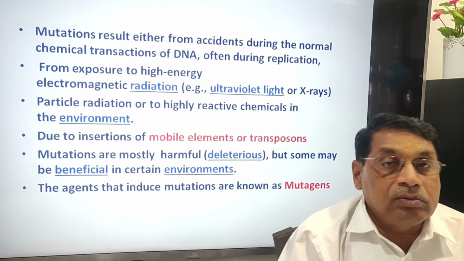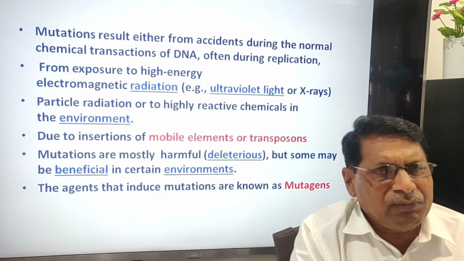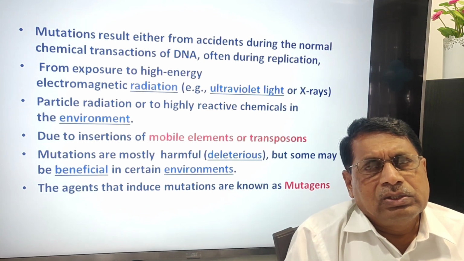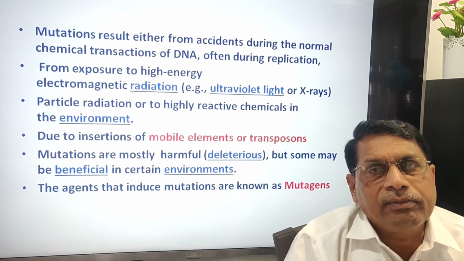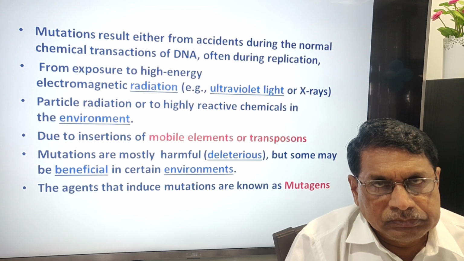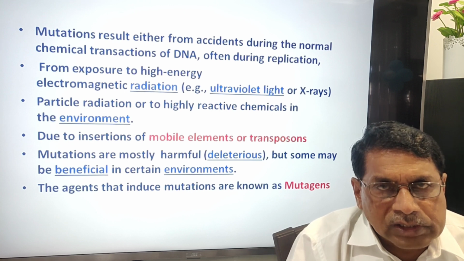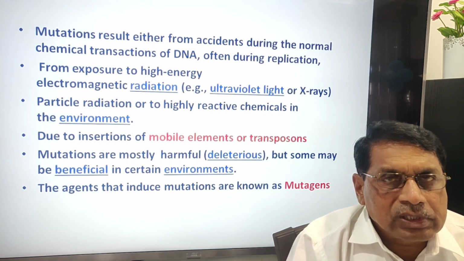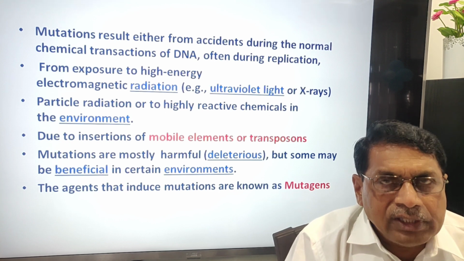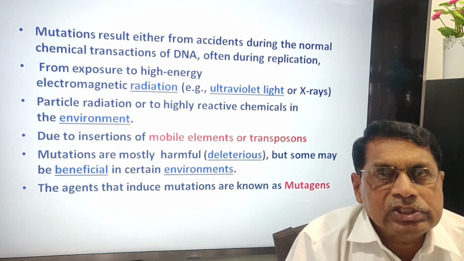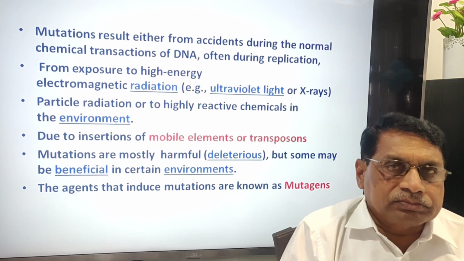Mostly harmful mutations occur very frequently. Some are harmful, some are beneficial. So now we can explain Darwin's natural selection theory. The beneficial mutations are selected by nature.